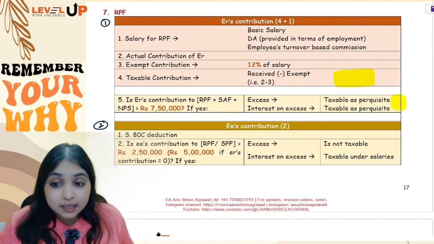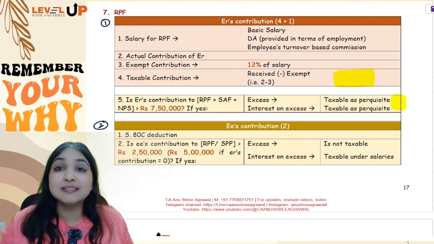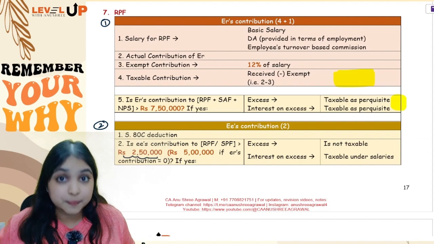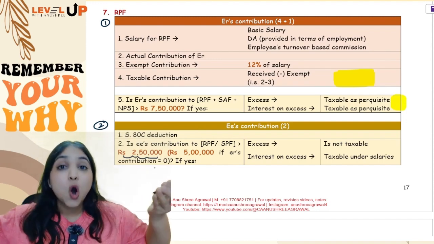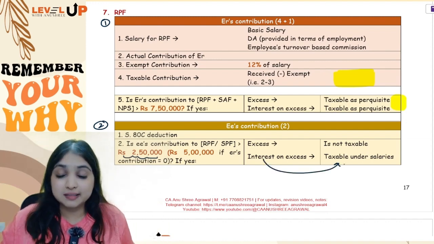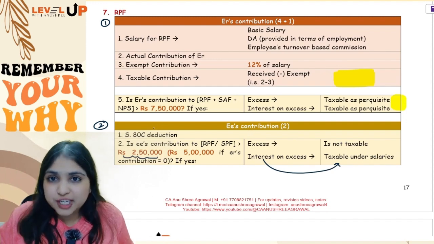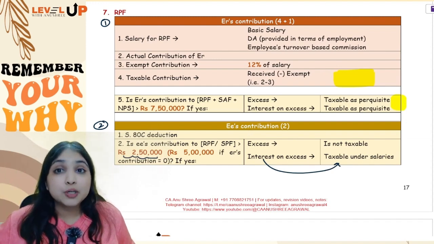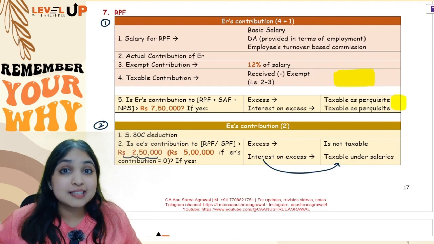Okay. Your second point in employee's contribution is that you will see how much is the employee's contribution. Is it more than 2,50,000? If it is more than 2,50,000, you will find the excess. Excess is not taxable. On the excess, how much is the interest? That interest will be taxable under the salaries head. Okay. So employee's contribution, 2 steps. Number 1, you will first straight away give section 80C deduction, and number 2, is the employee's contribution more than 2,50,000? If it is more than 2,50,000, then what is the excess? Excess is not taxable.